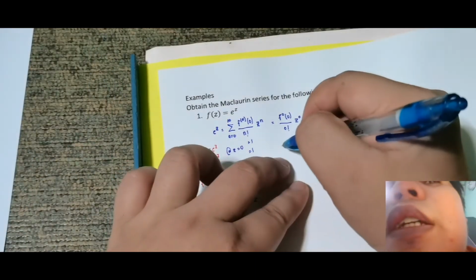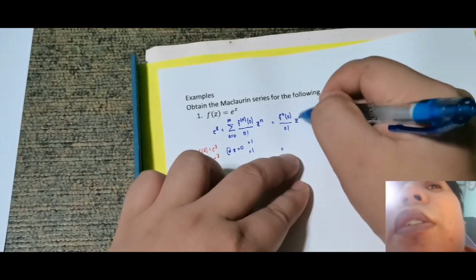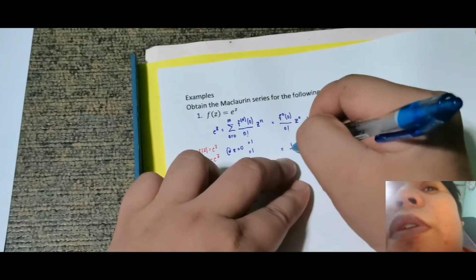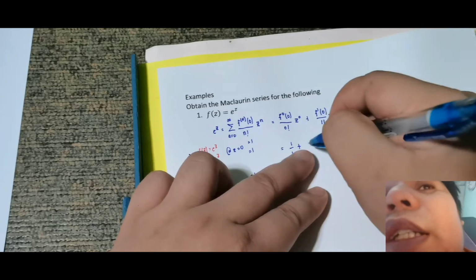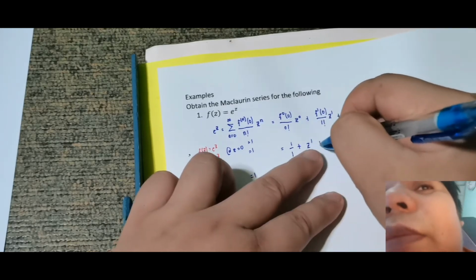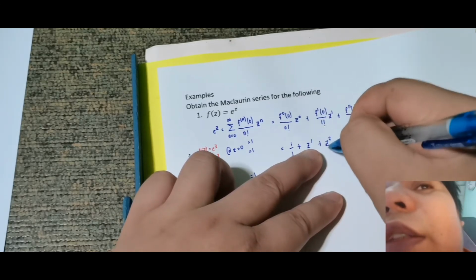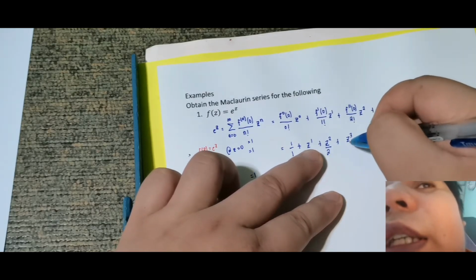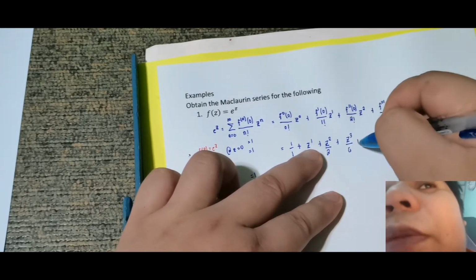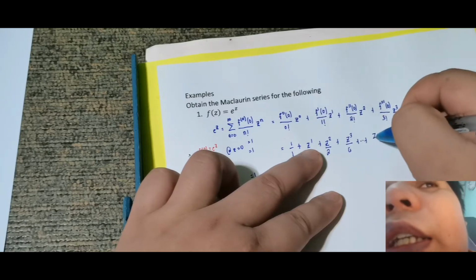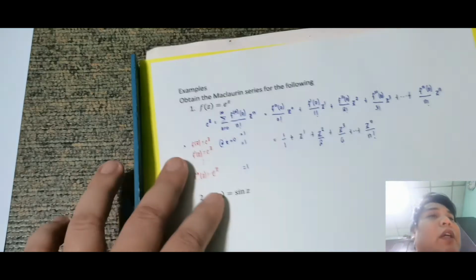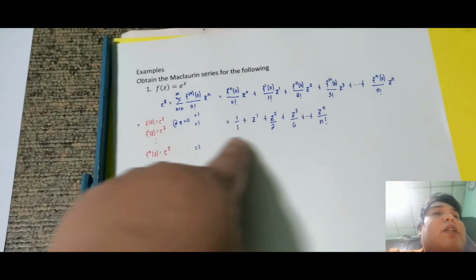Okay, so therefore, this is just z raised to 0 is 1 over 1, plus z raised to 1, plus z raised to 2 over 2, plus z raised to 3 over 6, plus ... plus z raised to n over n factorial. Okay, wherein ito yung kanyang expanded form,